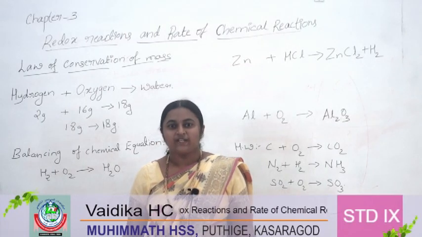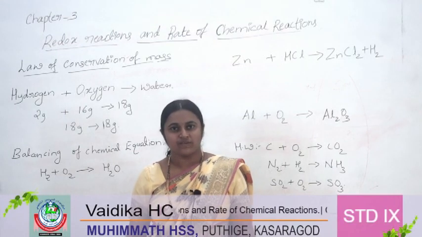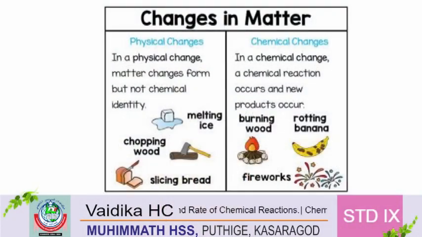Right? You can see here a table about the difference between physical change and chemical change. In a physical change, matter changes its form but not its chemical identity. Here you can see the examples: melting of ice, chopping wood or slicing bread.